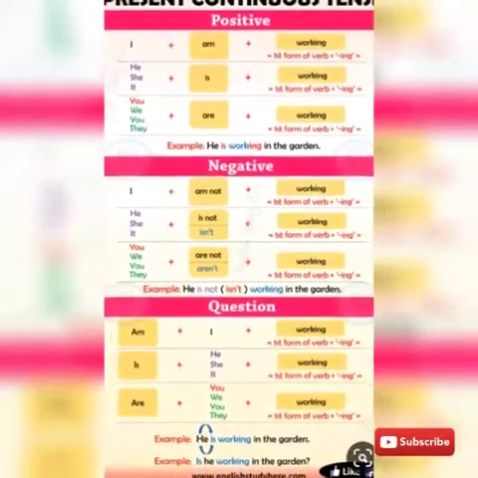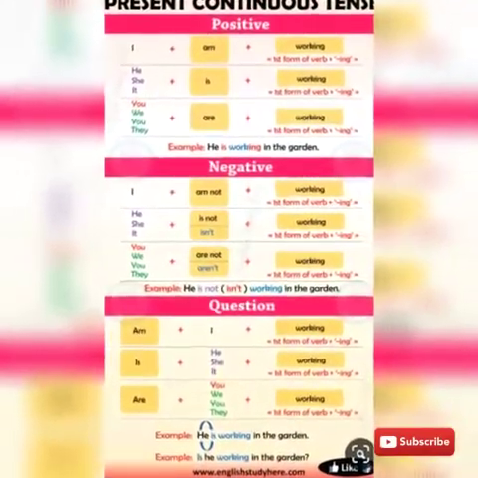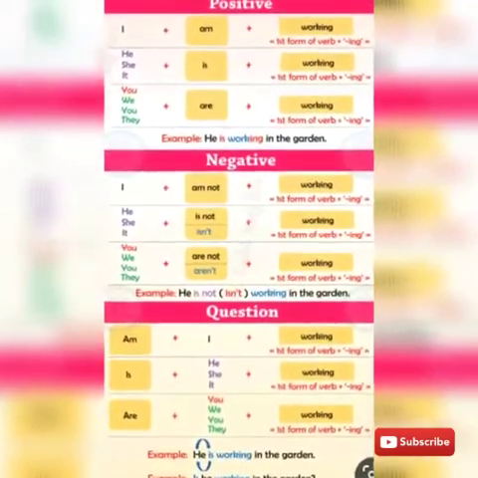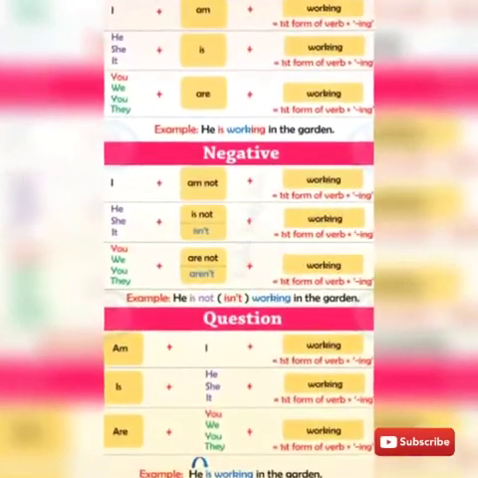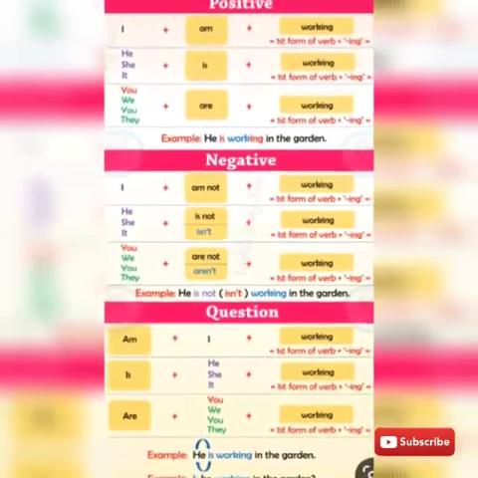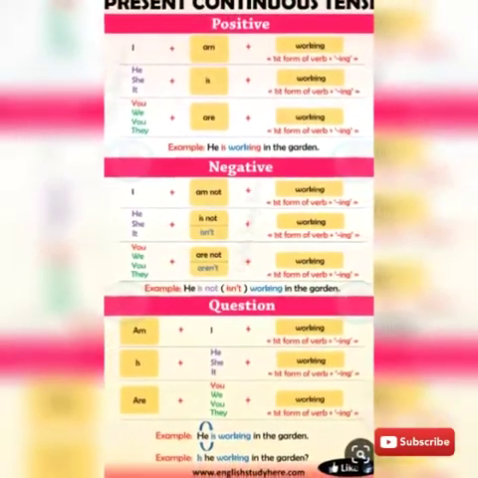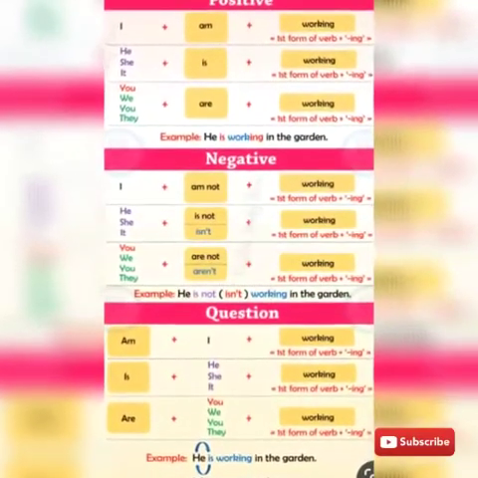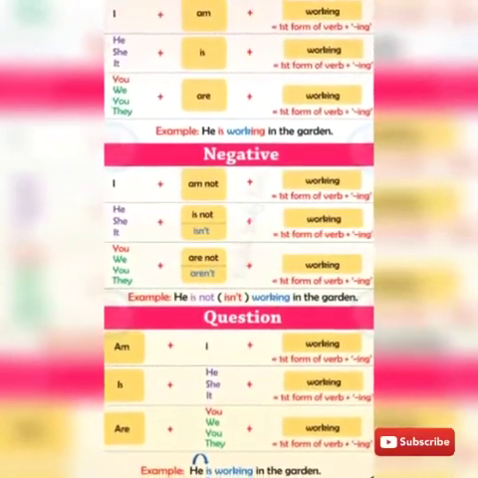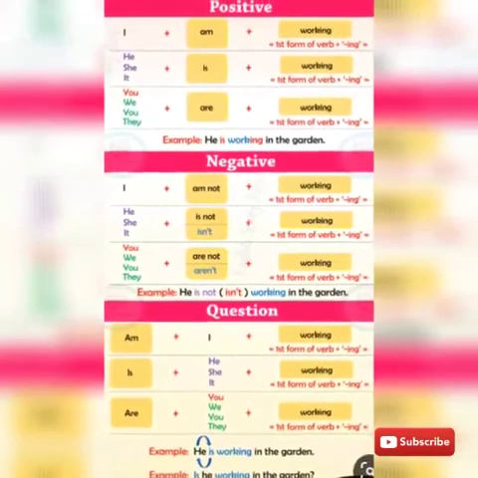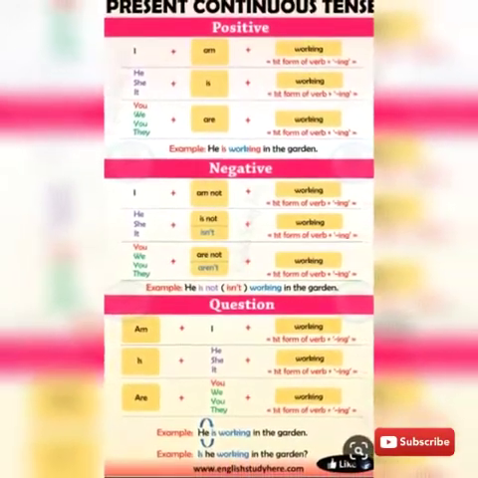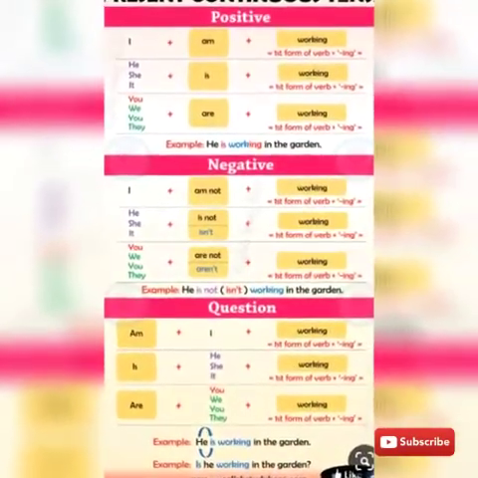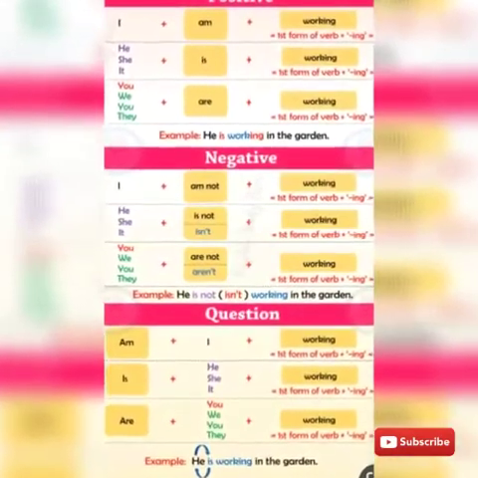Next, let's take for negative, subject plus am, is, are plus not plus V1 plus ing. He is not playing. So a simple difference is that we use not in the negative form, and we don't use anything like not in positive form.